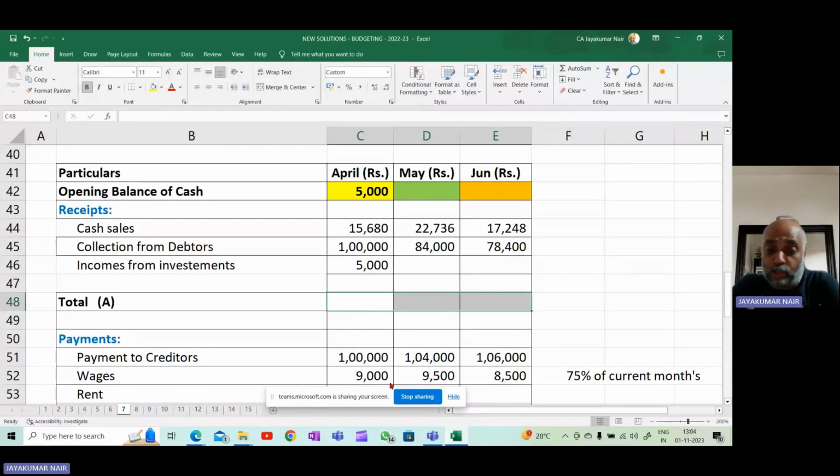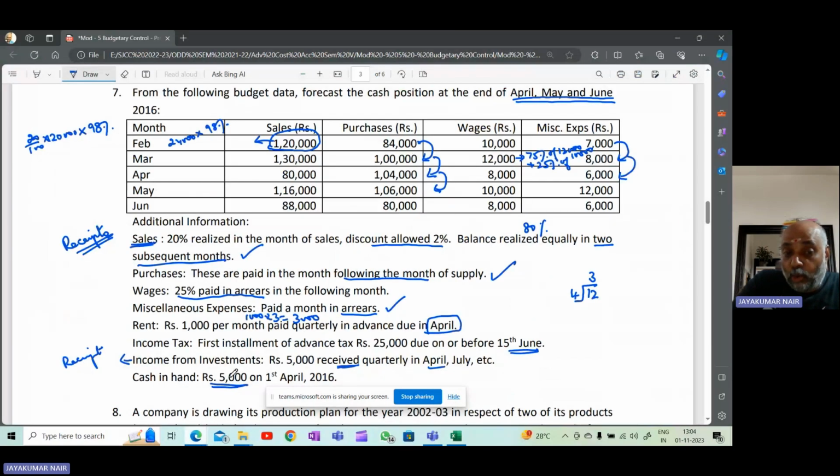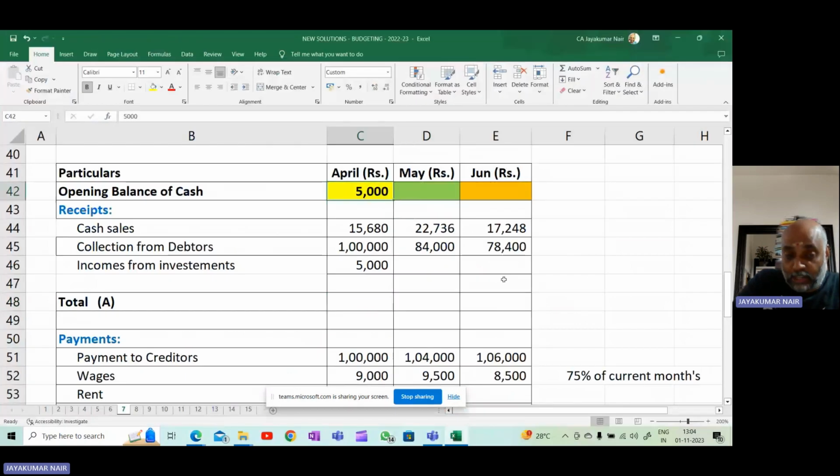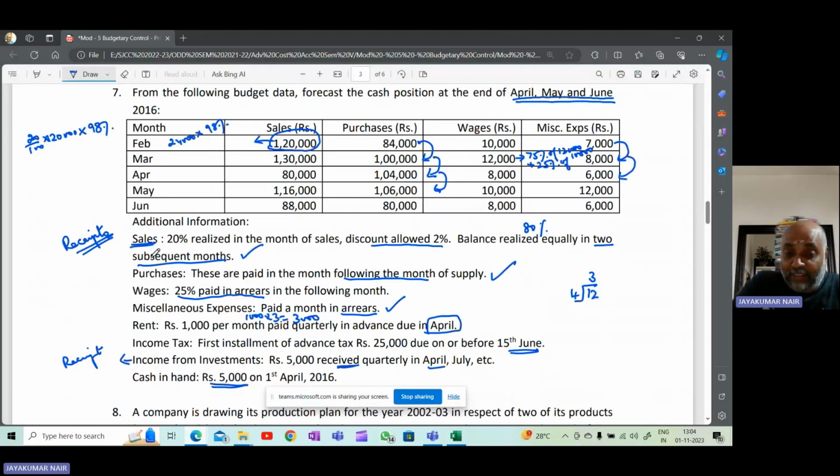So now that's all. We have come to the end. Opening cash balance, I have already incorporated in the budget. So now what should I do? After completing the entire thing, I have gone in order. All the adjustments I've taken care of.